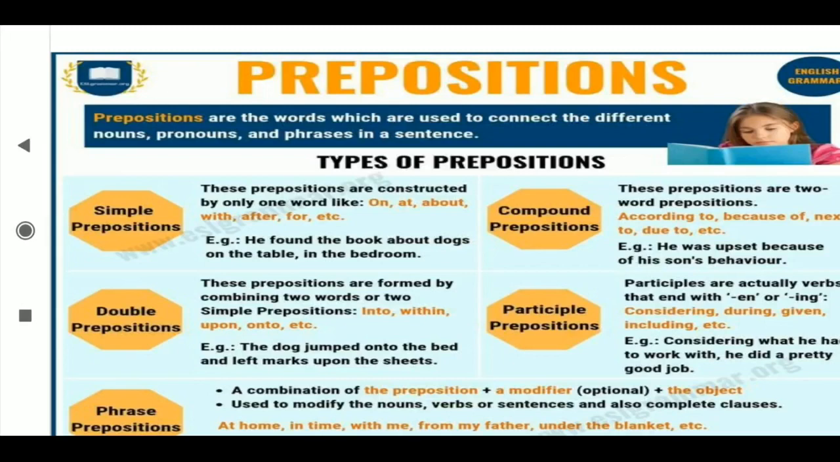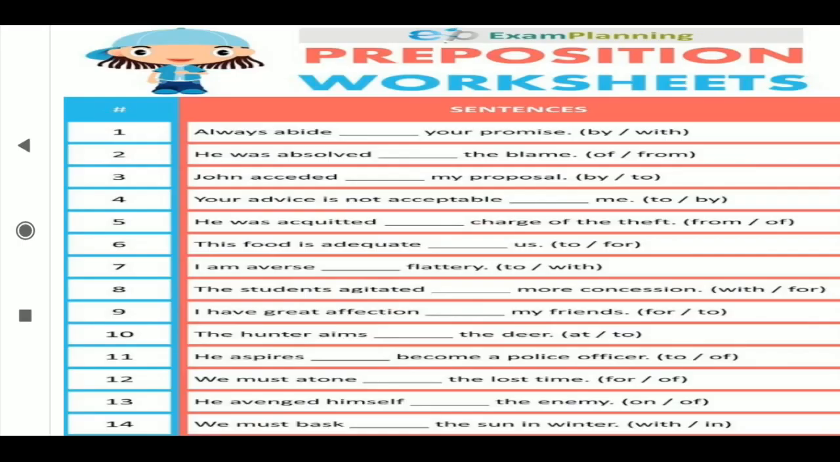Write down these three definitions, and after that you have to complete this worksheet in the notebook. What is the worksheet? You have to choose the correct preposition from the bracket. Like: always abide dash dash your promise, by or with. He was absolved dash dash the blame, of or from. Students, whichever meaning you are not getting, go to the dictionary and find out those meanings, and solve it. After solving you are going to send it to me. Everybody is going to complete it in the notebook. All definitions you are going to write down in the notebook and send to me for checking.